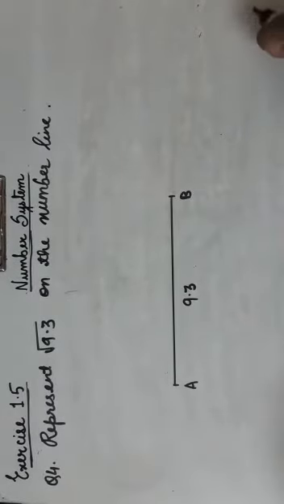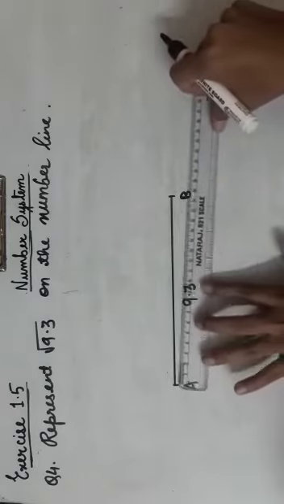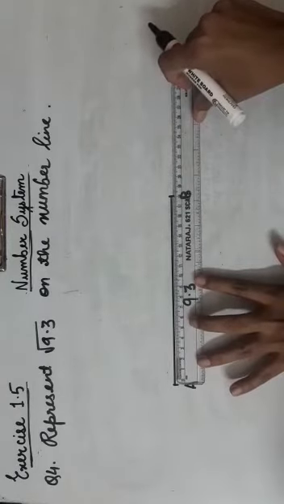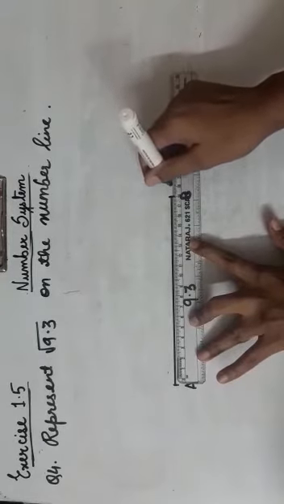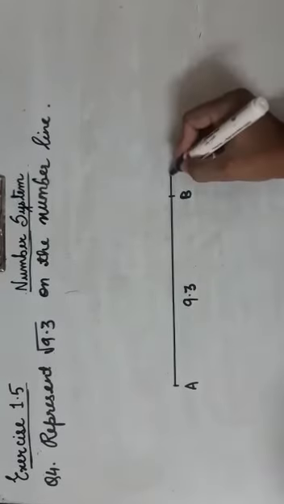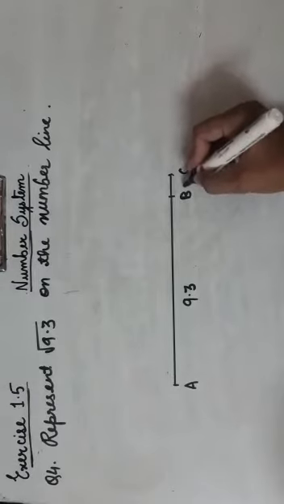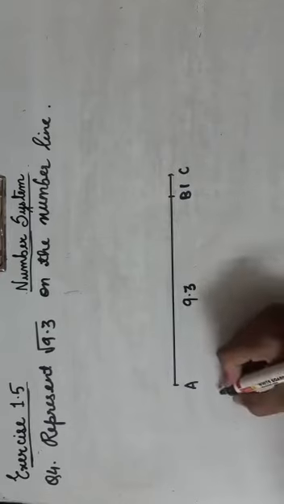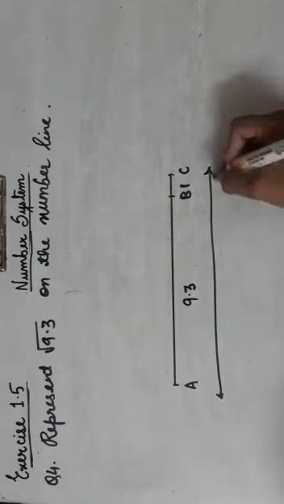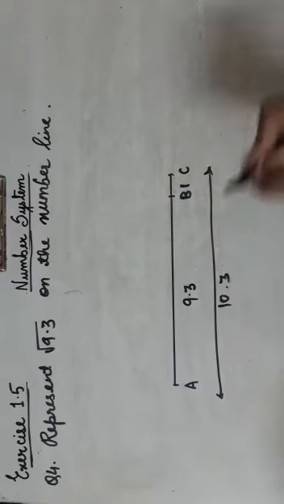This is 9.3. Then extend this line by 1 centimeter. BC is how much? 1. AB is 9.3 and BC is 1 centimeter. So total AC is how much? Total AC will be 10.3.